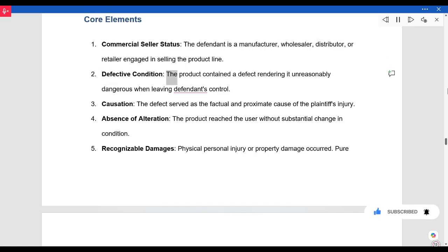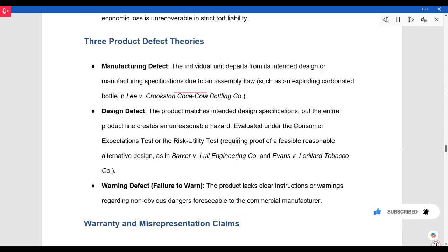Defective condition. The product contained a defect rendering it unreasonably dangerous when leaving defendant's control. Causation. The defect served as the factual and proximate cause of the plaintiff's injury. Absence of alteration. The product reached the user without substantial change in condition. Recognizable damages. Physical personal injury or property damage occurred. Pure economic loss is unrecoverable in strict tort liability.